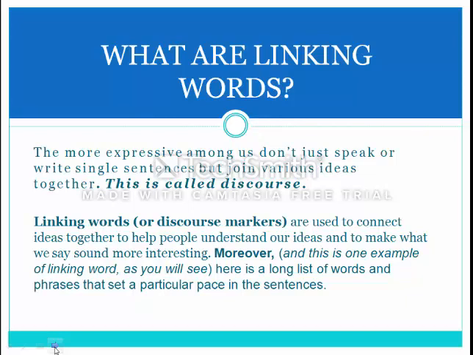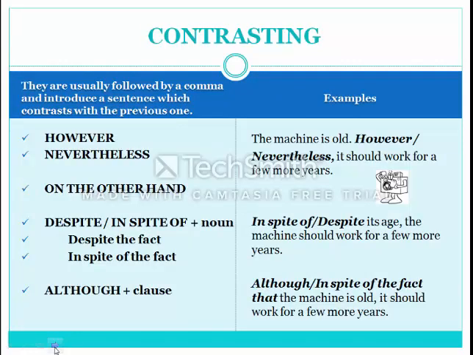Moreover, and this is one example of a linking word, as you will see, here is a long list of words and phrases that set a particular pace in the sentences. So there are actually different types or groups of linking words, and the first group, and the one that we are going to discuss the most since it's used in essay writing very much, are linking words for contrasting. They are usually followed by a comma, and they introduce a sentence which contrasts with the previous one.